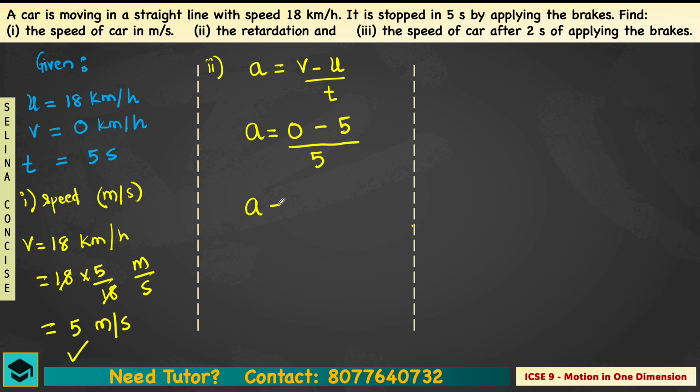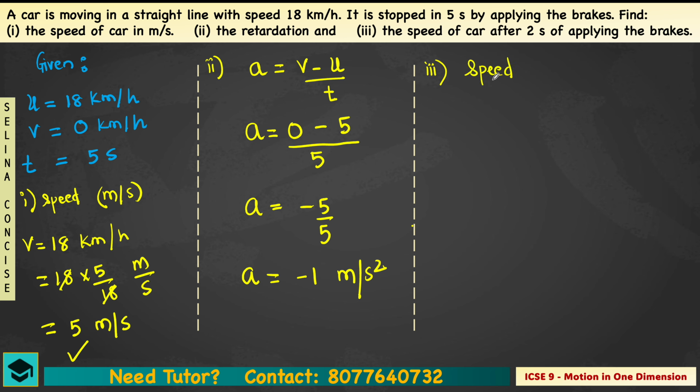Now coming to the third one, that is the speed of the car after 2 seconds of applying the brake. So that is the third part. Here they are asking you speed, okay, but not at 5 seconds. They have given you a condition that they want to determine the speed in 2 seconds.